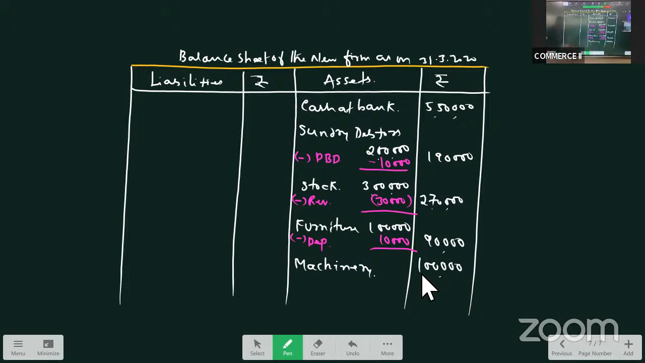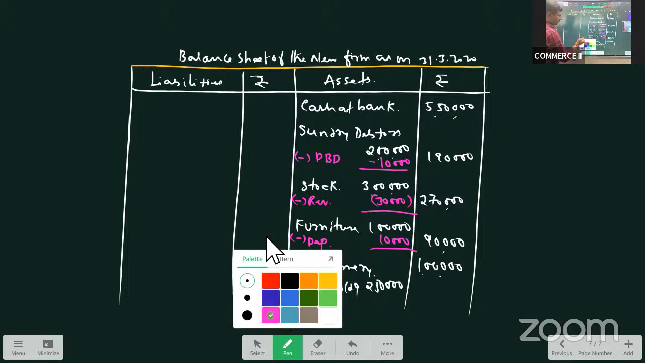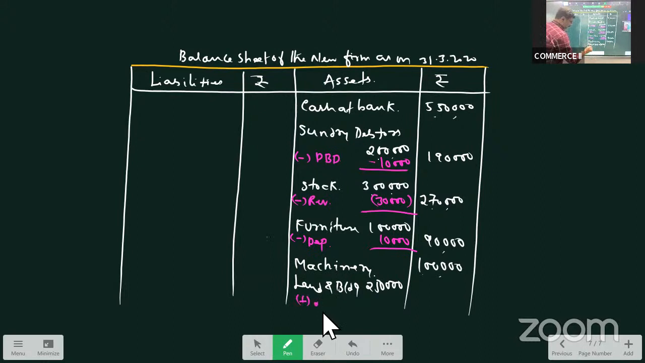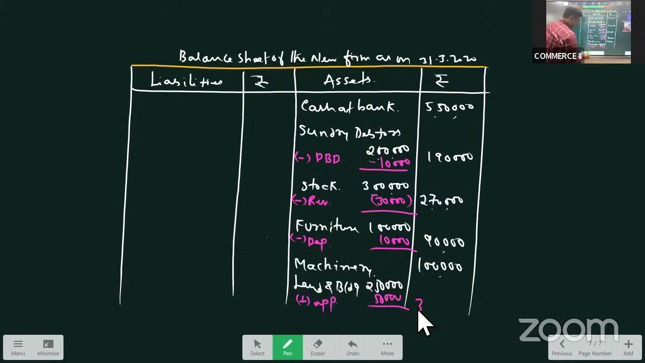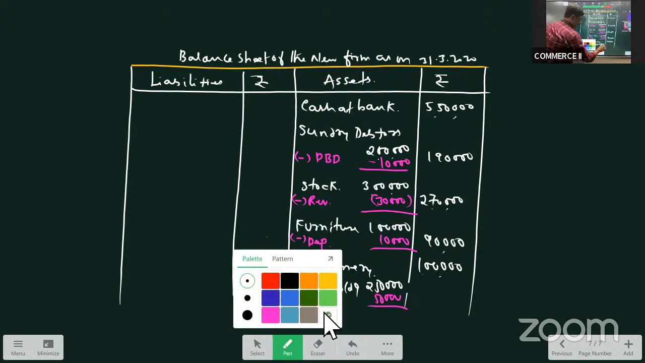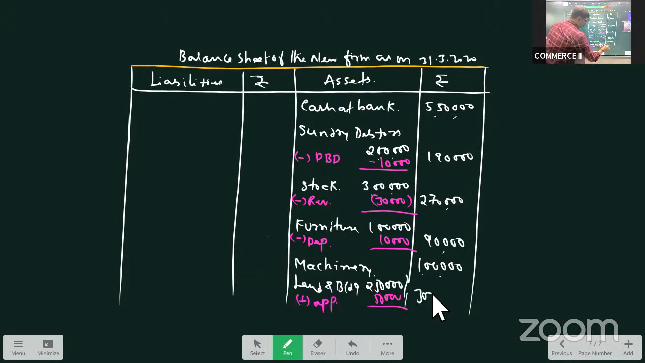Then we have land and building. Land and building was appreciated. Land and building is given as 2,50,000, but it was appreciated by 20%, which amounts to 50,000. Now, the land and building value would be 3 lakh. See the total. Before that, let us do the liability side.